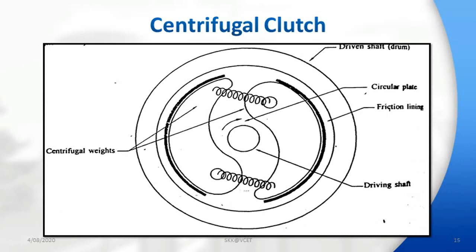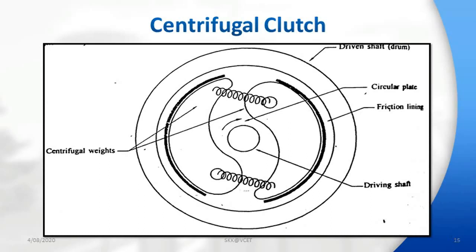The vehicle can be stopped in gear without stalling the engine. Driving operation becomes easy with the centrifugal clutch, as the driver is required only to select the gear and put the vehicle into gear, then simply press the accelerator pedal.